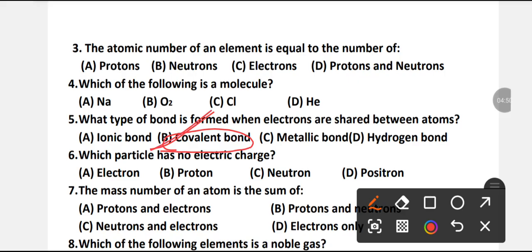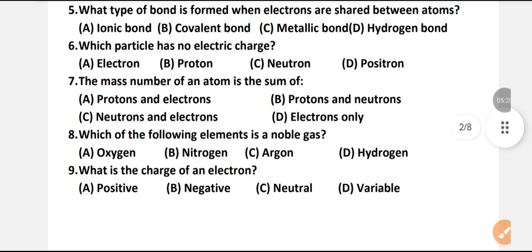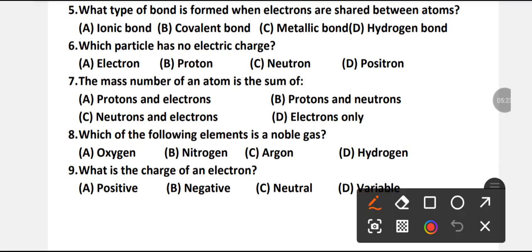Right answer. Which particle has no electric charge? Electron, proton, neutron or positron? Which option is right? Please, you all answer this question as well. C is the right answer. Neutron. Neutron has no electric charge.